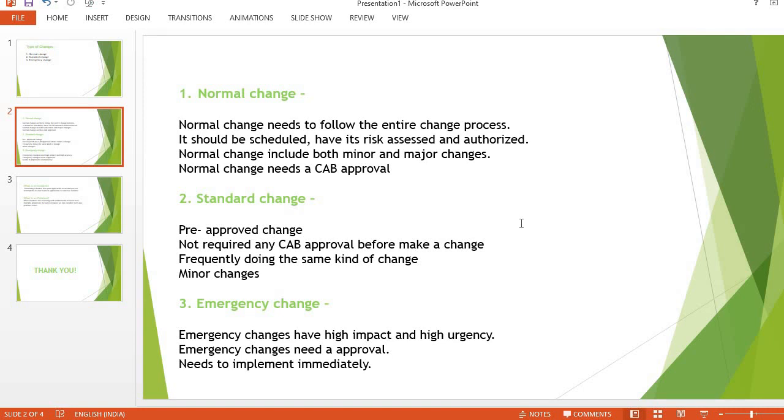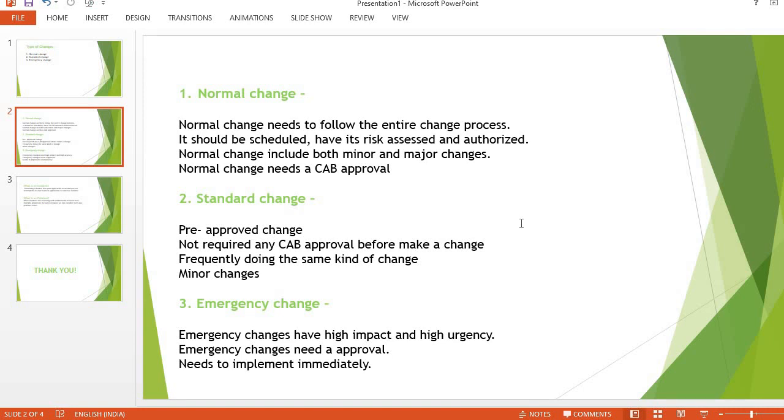After reviewing, it will close the normal change. That is the whole process we follow in the normal change, and it includes both minor and major changes. What are minor changes? Minor changes are low to medium impact and urgency, and major changes are only high impact changes.